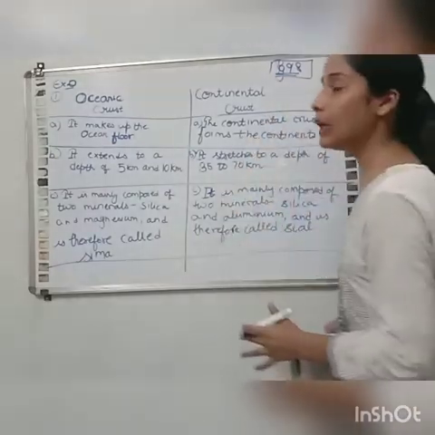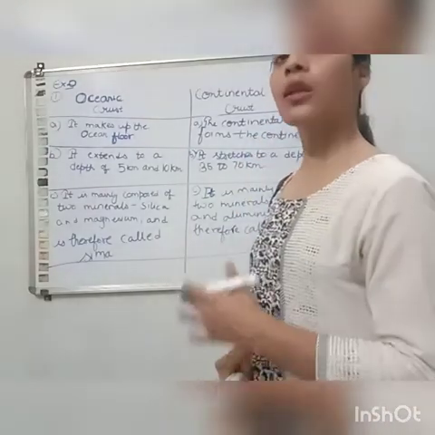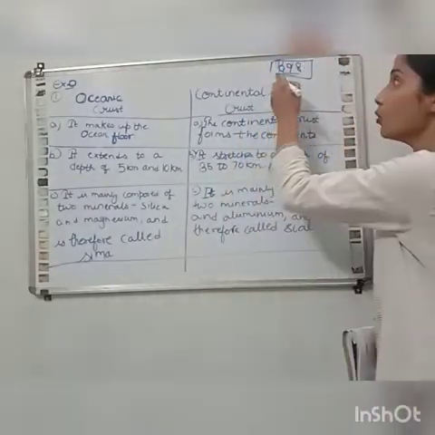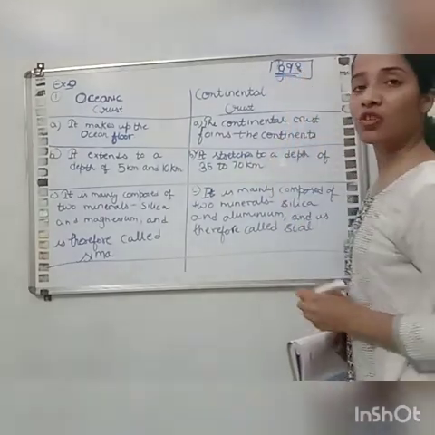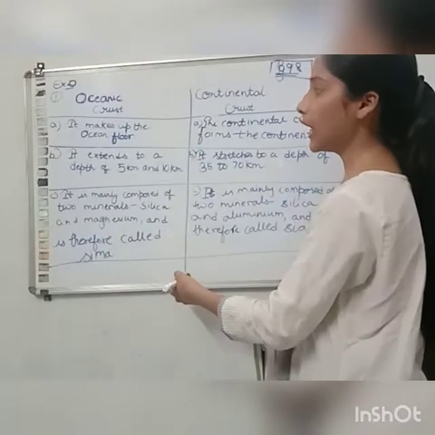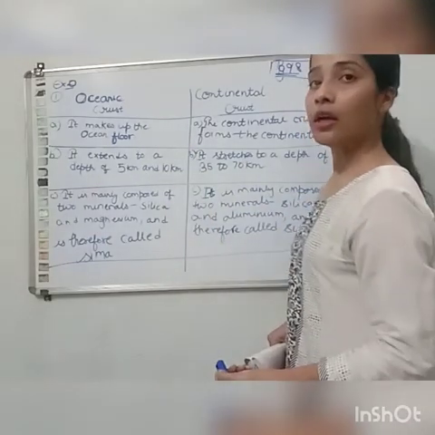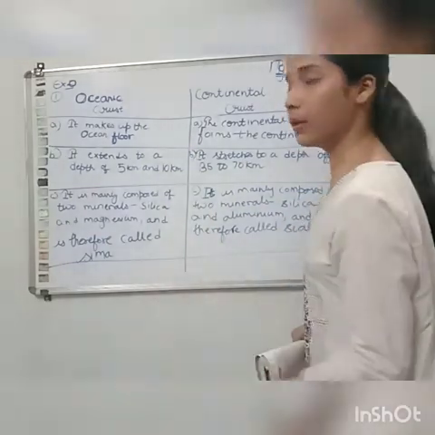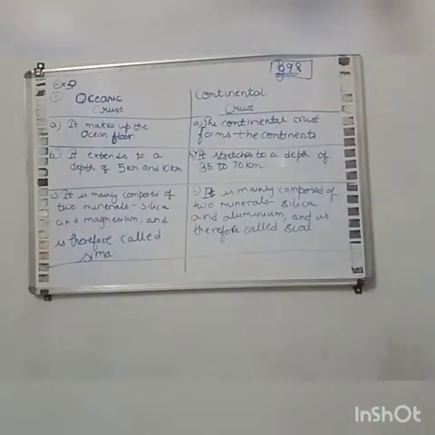So this is a complete answer. You can note down the same answer in your notebook, and if you want to refer, you can refer to this answer from page number 98. This is a differentiate between question, so you will draw a line in the center and then you will write the differences like this only. Note down the same answer from the blackboard.